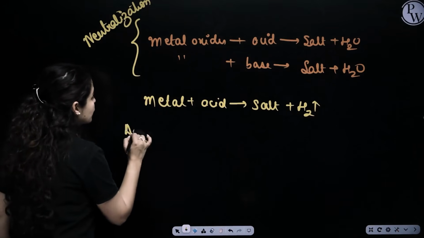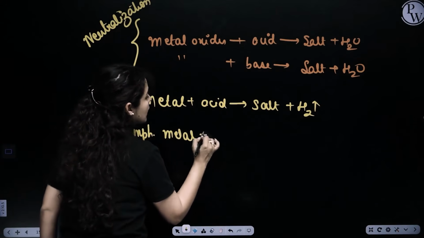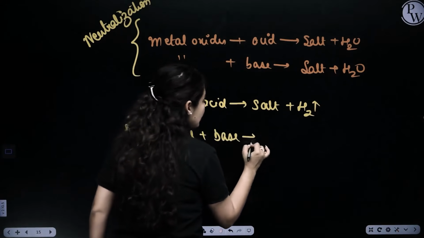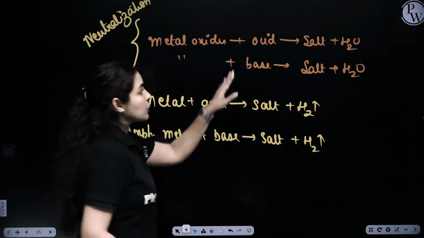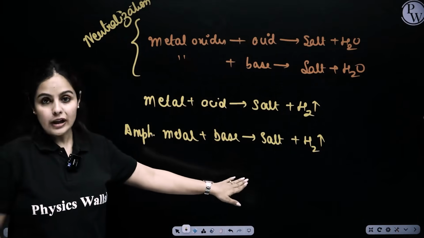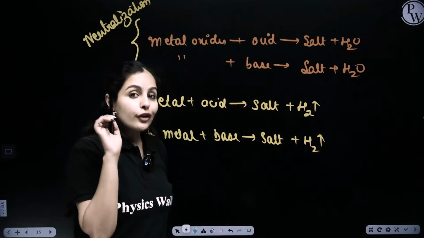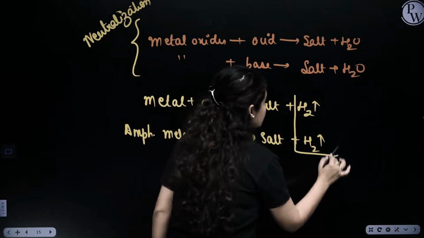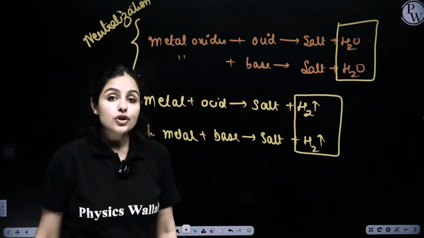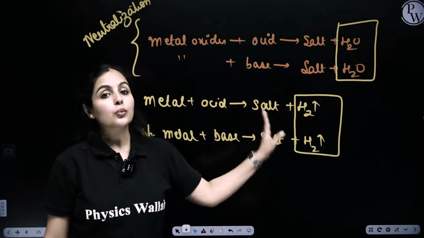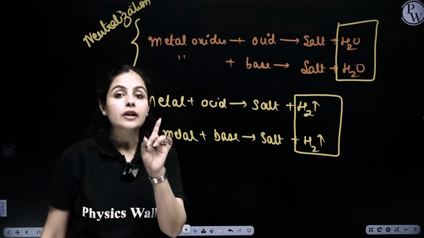Now, if I'm talking about an amphoteric metal, it can also react with a base and it will give you salt and hydrogen gas. Now, what is the difference between the above reaction and the below reaction? What are the differences in the products that you can see? The difference here is in the byproduct. Here you are getting hydrogen and here you are getting water. There is a huge difference between hydrogen and water. If you make a mistake in byproducts, you straight away get 0.